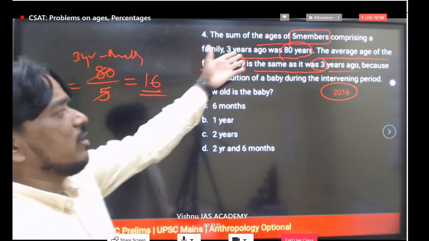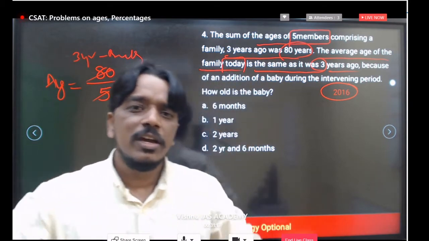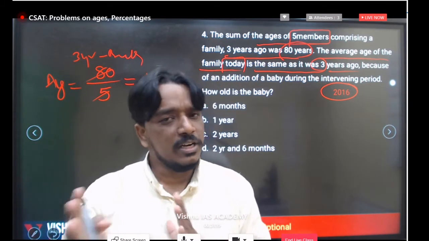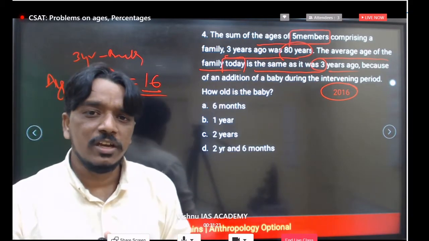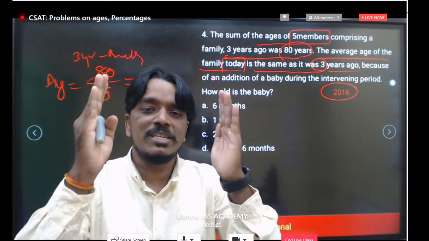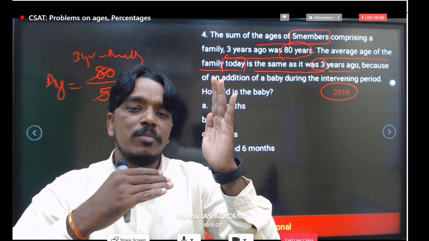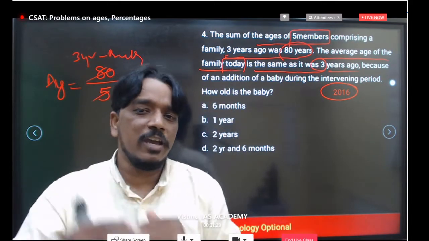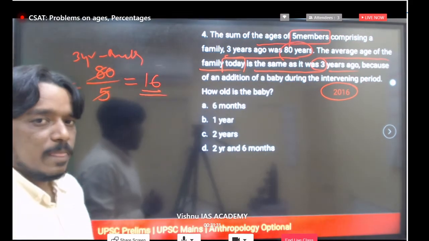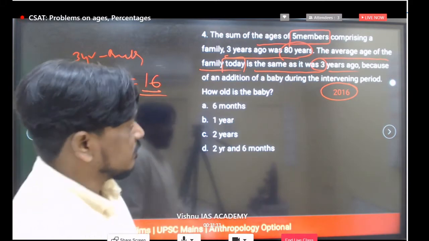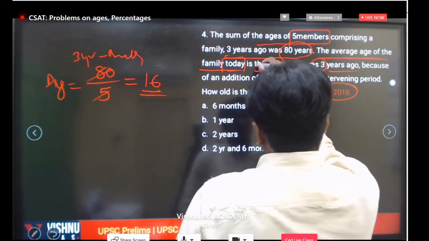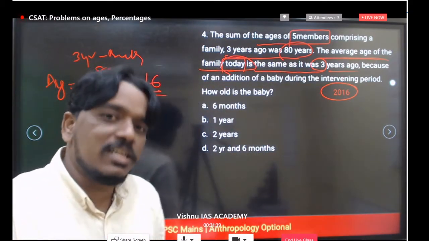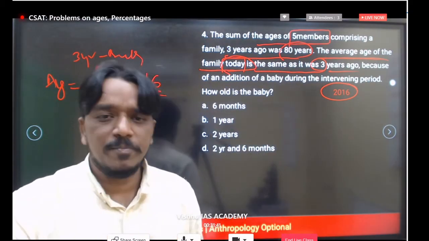Because they have given the total, and if the total and the number of persons are known, definitely you can calculate the average value of the age. The total age of 5 members is 80, divided by how many members? 5. So 80 by 5, we get the average age of the 5 members. But what is the important thing in this question? The average today, at present, is also the same.